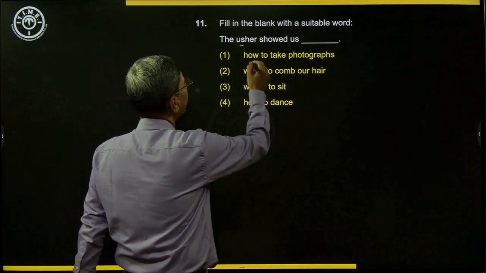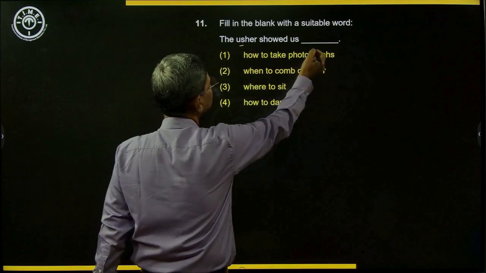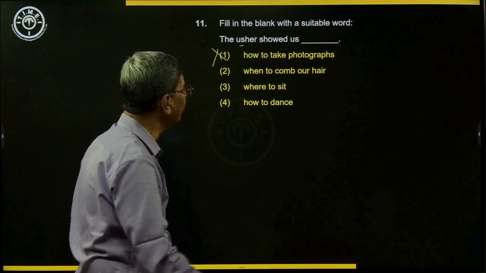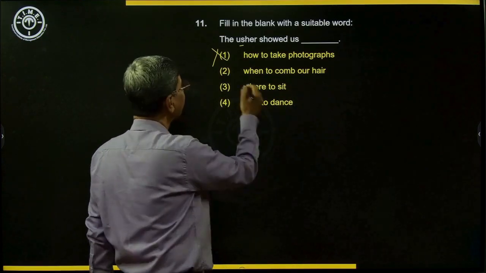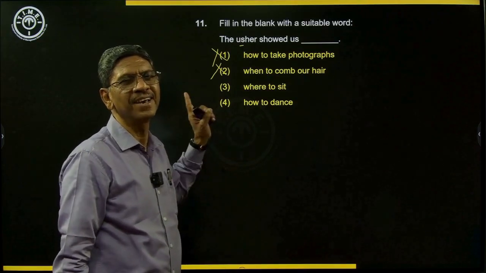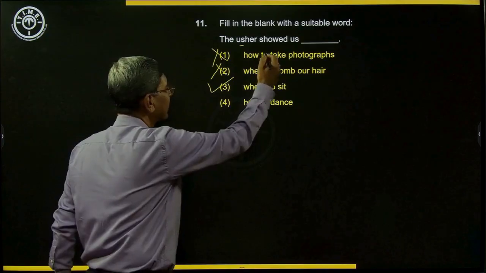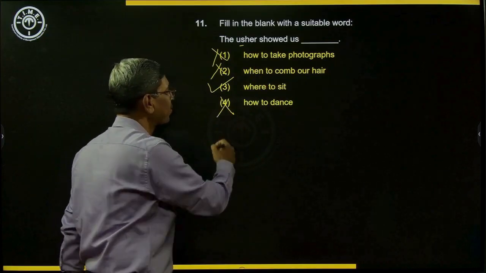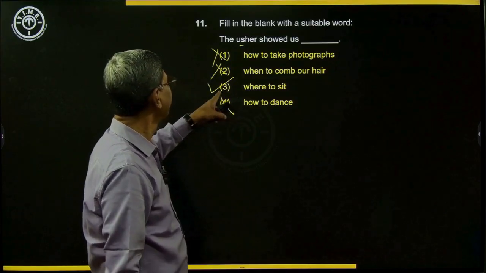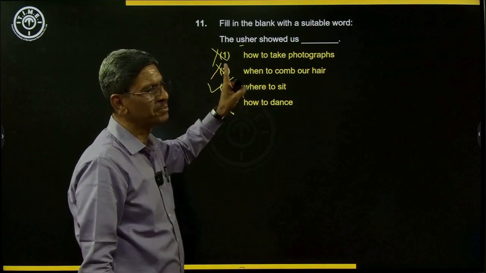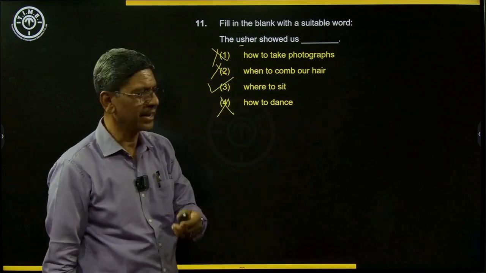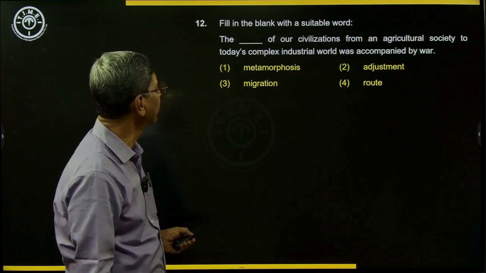So here, how to take photographs, the usher showed us how to take photographs. Okay, is totally ruled out. When to comb your hair, this is meaningless actually. Where to sit is absolutely right. And how to dance is not right, an usher is not a choreographer. So here, where to sit is the best option. The usher showed us where to sit is the correct sentence. Let us look at the next one.